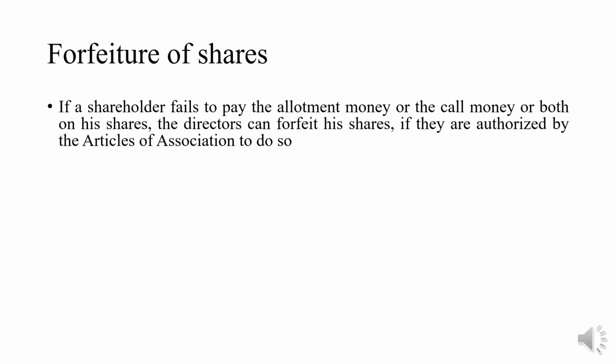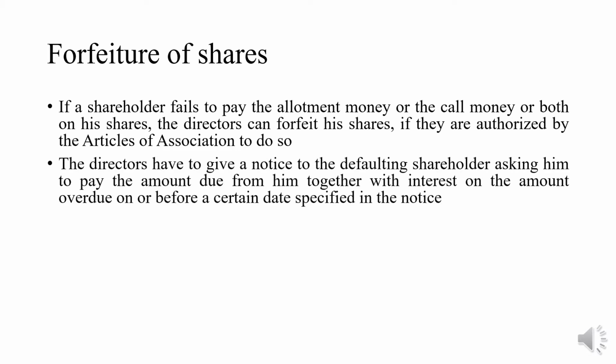I'll repeat, if a shareholder has failed to pay the allotment money or the call money or both on his shares, the directors can cancel his shares if they are authorized by the Articles of Association. The directors have to give a notice to the defaulting shareholder asking him to pay the amount due from him together with the interest on the amount overdue on or before a certain date specified in the notice. A date is given, so he is being asked to make the payment of that call money due along with the interest